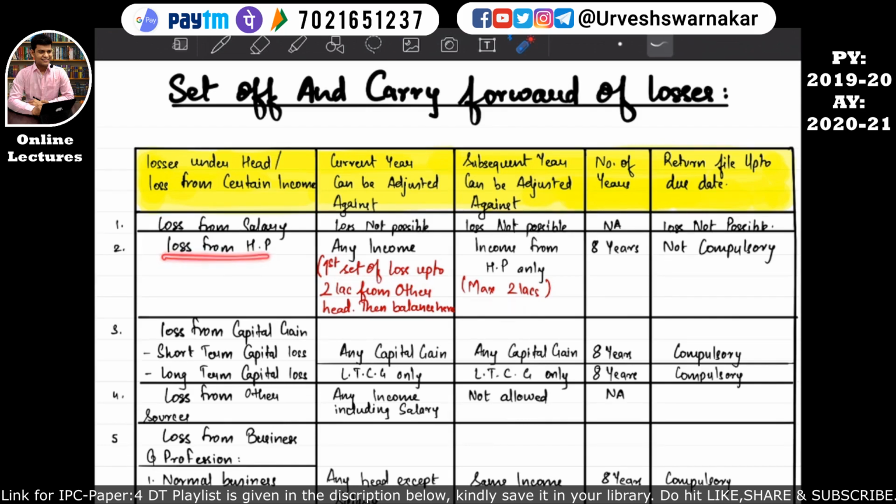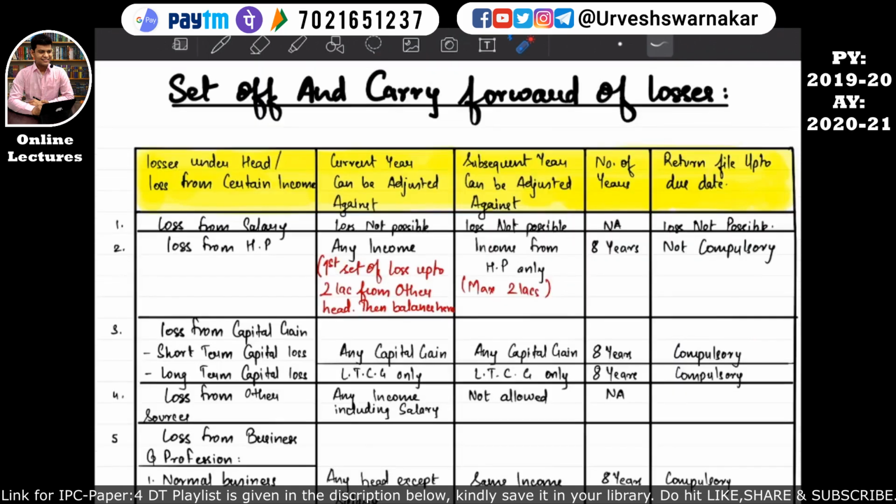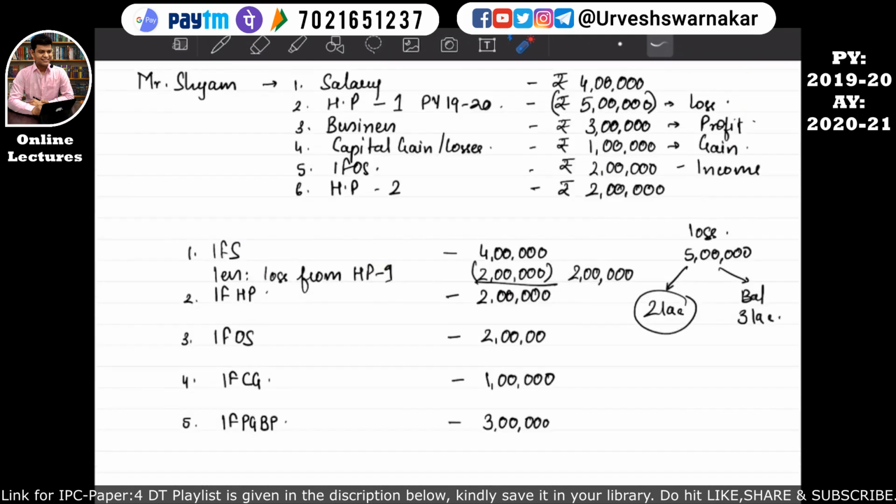Okay, loss from house property set off against any income. First set off loss up to 2 lakh from other head. So this first 2 lakh we have set off against other head. So for balance we can set it off from where? So it has written then balance set it off from here. So here means income from house property. Okay, so is there any income from house property? So the answer is yes. Okay, so this 3 lakhs can be set off against income from house property. I hope this is quite clear.